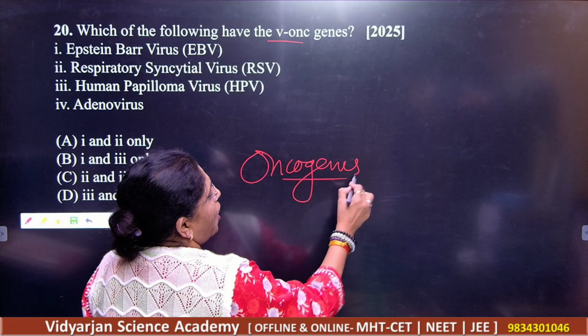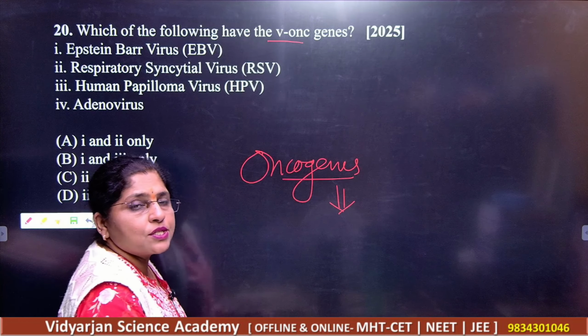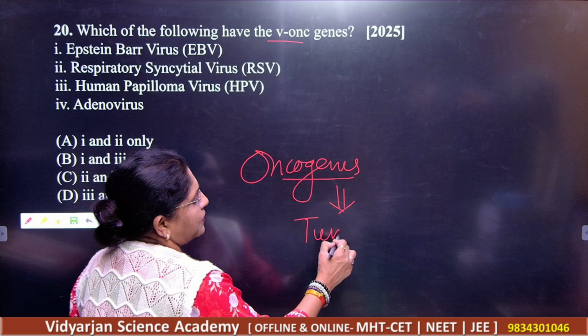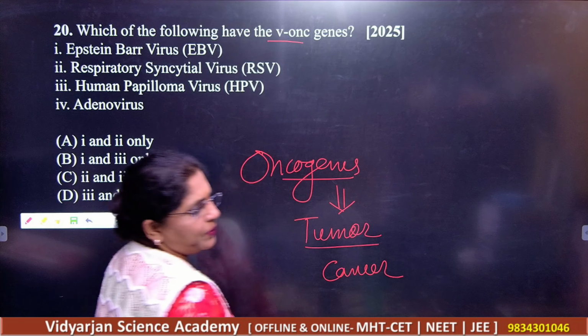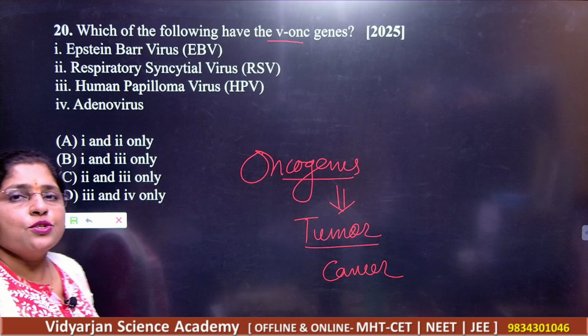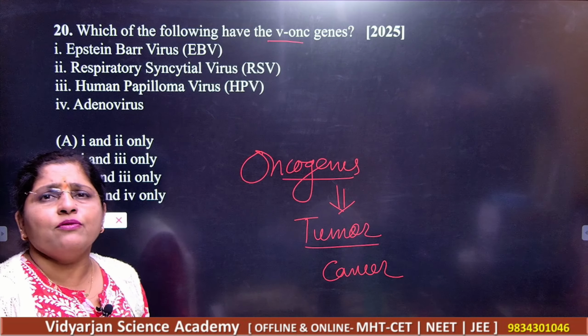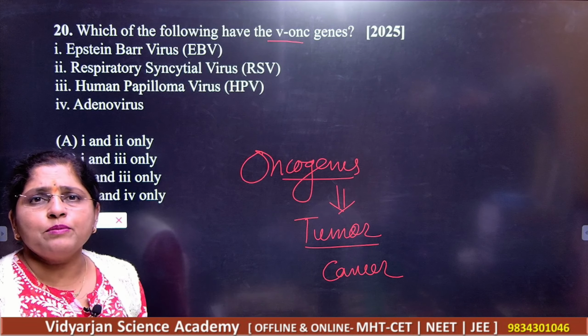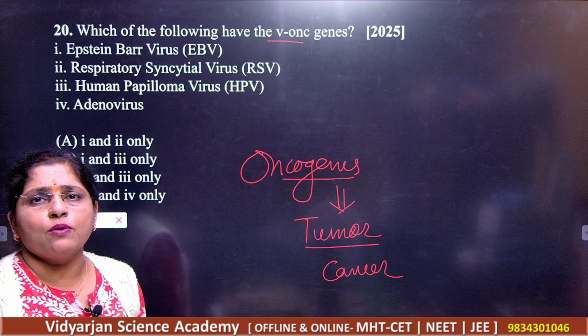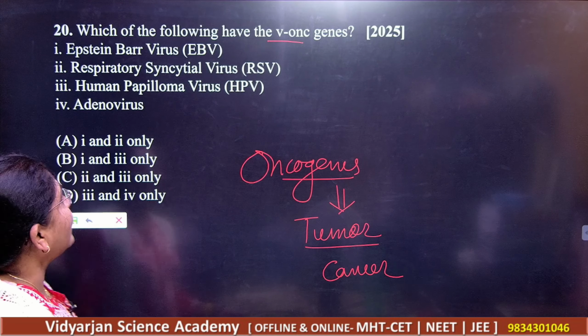You know that oncogenes are the genes which are responsible for the production of tumor, means what here? For the production of what here? Cancer. So you know that there are some viruses which will induce the gene, which will transcribe the gene, and there will be production of what here? Tumor. So what are those here?